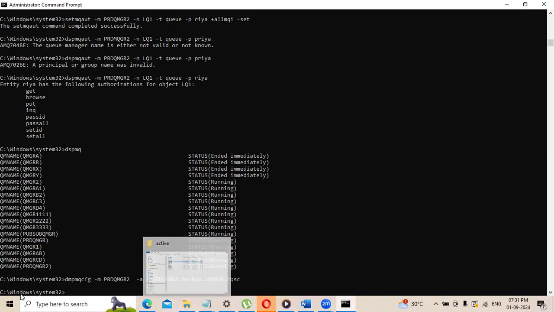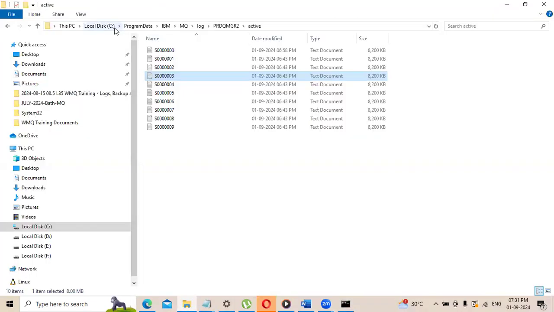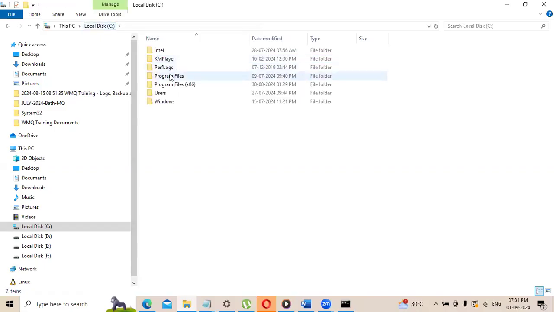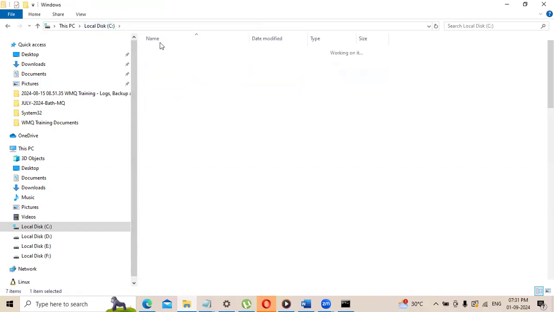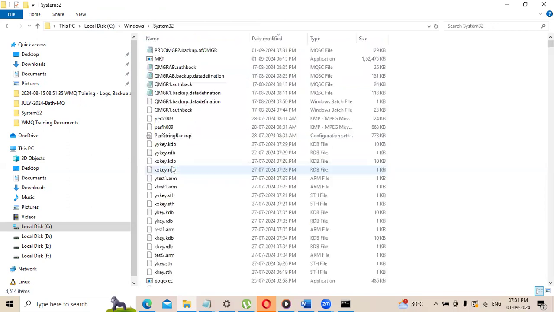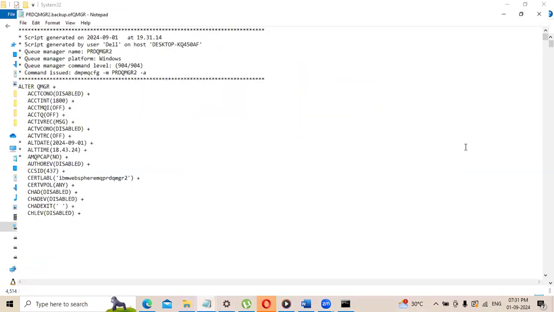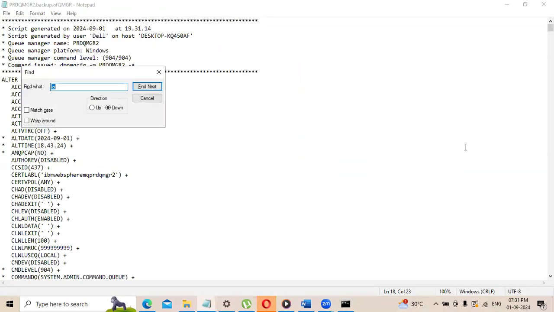So where is this backup? C:\Windows\System32. Now I'll go to C:\Windows\System32. See, backup of QMGR. Now if you open this, you can see all the data definitions here.